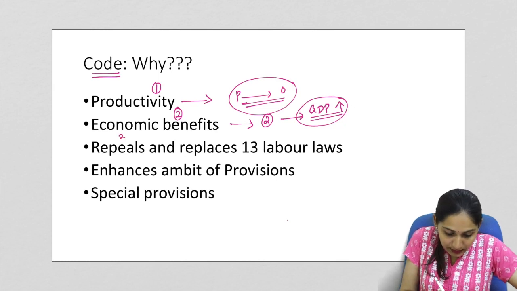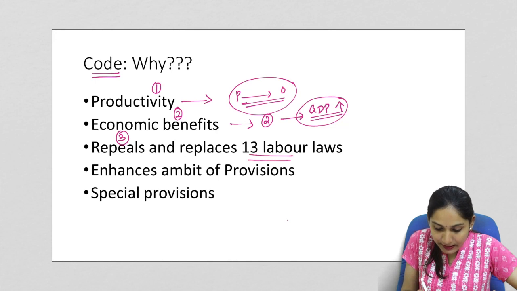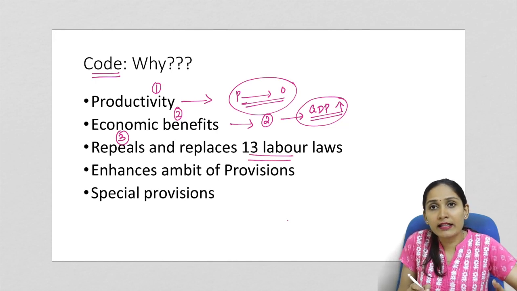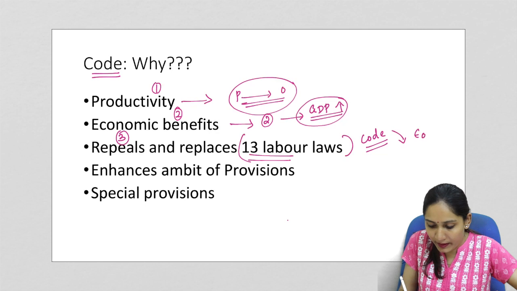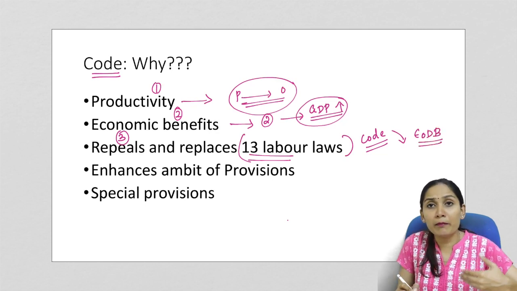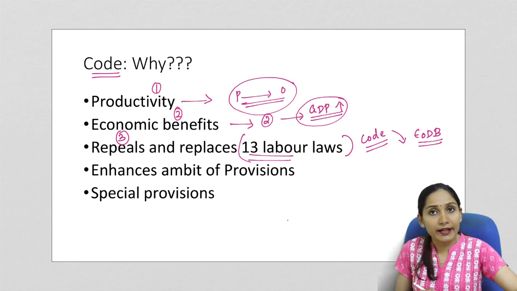Now, the third thing is that the present code repeals and replaces 13 labor laws. So earlier there were 13 labor laws which will be replaced by the single code. Now this will simplify the process and the ease of doing business would be very easy. This is because when there are a number of laws or guidelines or rules existing, it is very difficult.